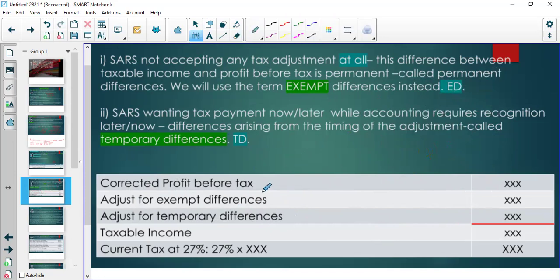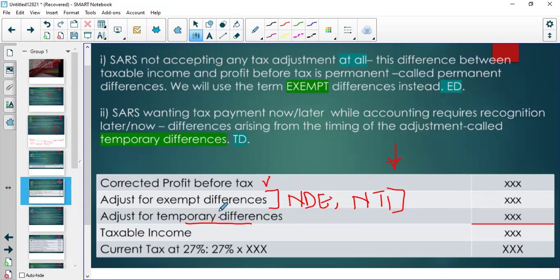And then we start with our correct profit, and then we look for those things that are non-deductible expenses and non-taxable income. Then we also adjust for temporary differences, where we have included something in sales, and SARS says, no, you need to include this for next year. So it's a temporary difference.